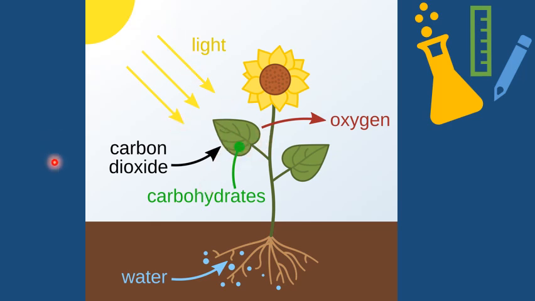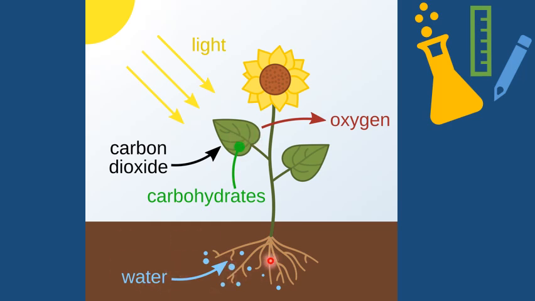Now the carbon dioxide from the air is going inside through the stomata. Stomata is the opening from where the sunlight and carbon dioxide can enter. So through the stomata the carbon dioxide is going inside.